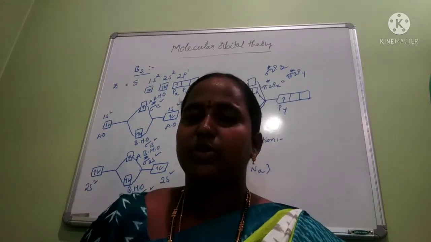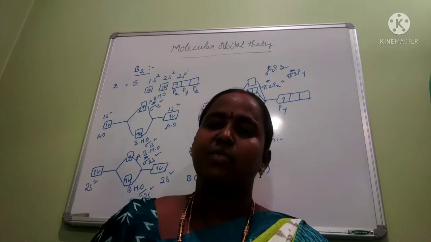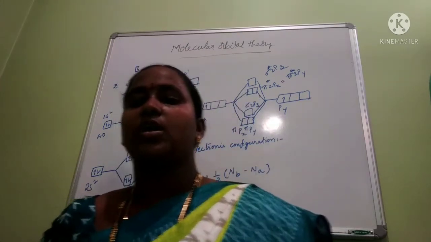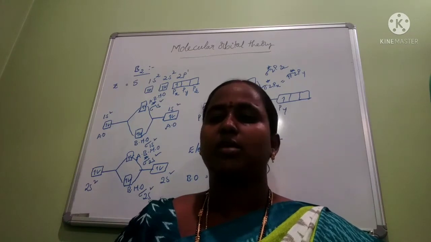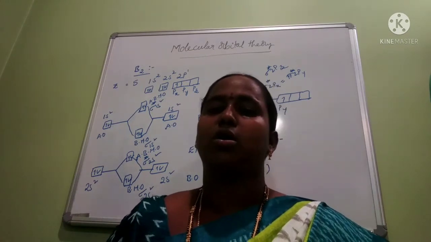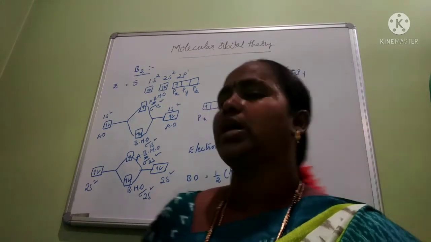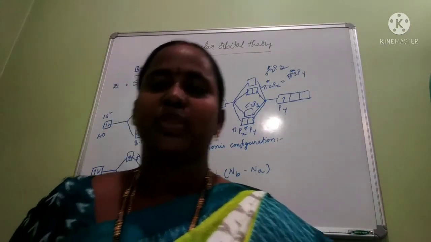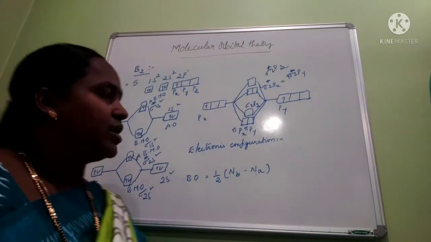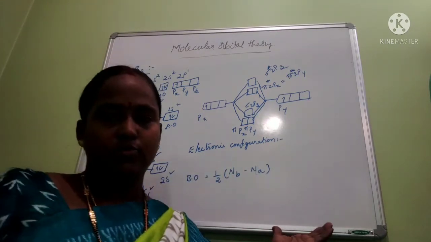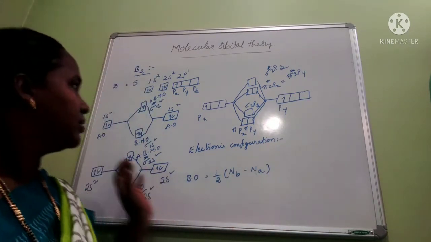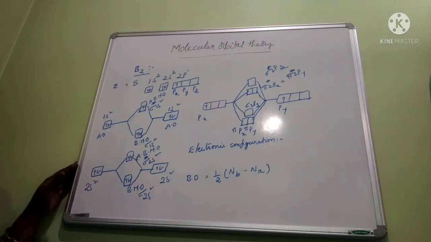In my previous videos, I explained the molecular orbital diagrams of the hydrogen molecule, helium molecule, lithium molecule, and beryllium molecule. Now coming towards the boron molecule. If you see my videos, it is already explained clearly. Once again, for this molecule, I will discuss clearly.